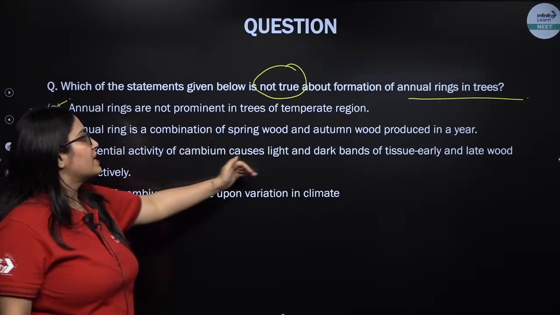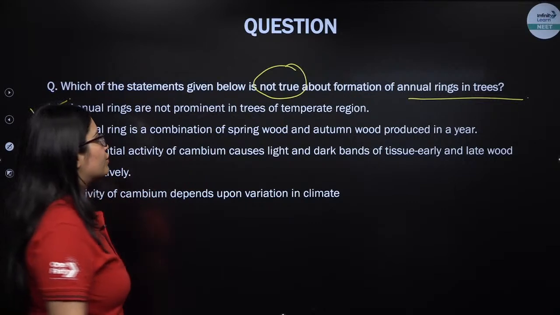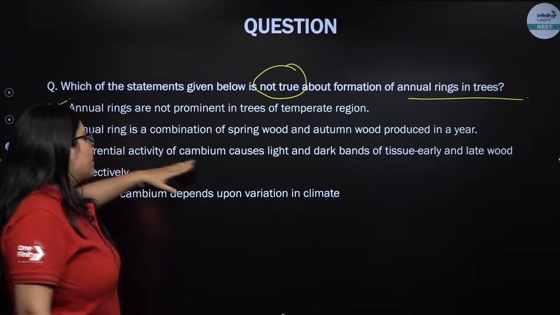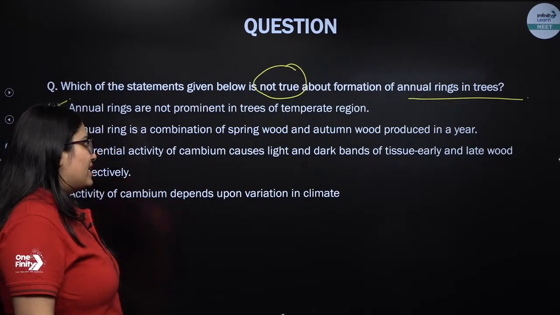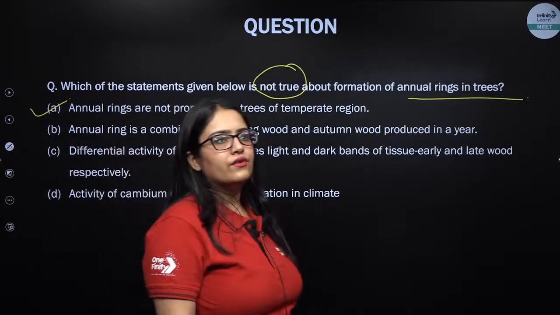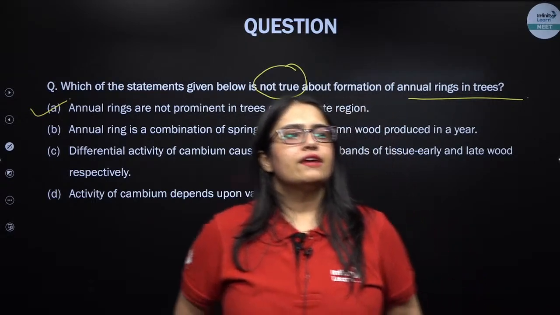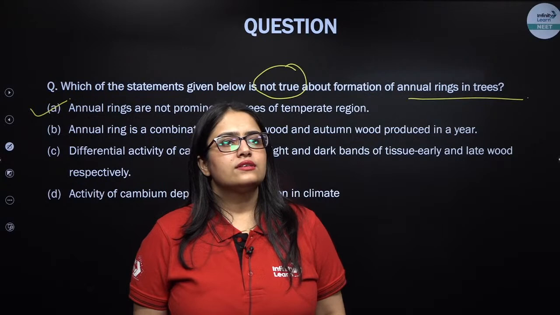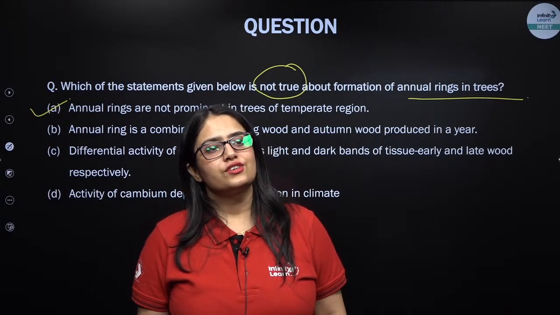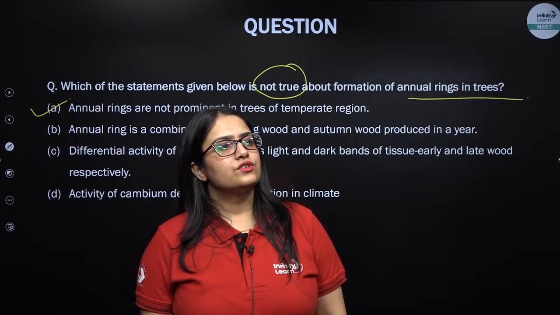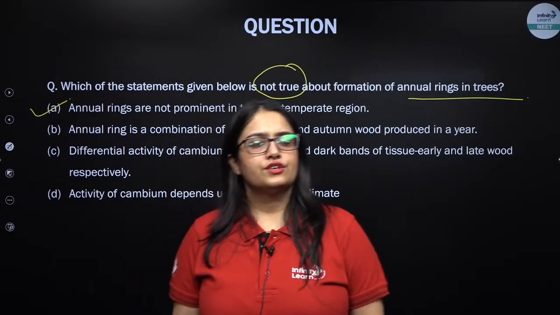Differential activity of cambium causes light and dark bands of tissue, early and late wood. That's right. Activity of cambium depends upon the variation in climate, and hence the formation of annual rings takes place. Is this clear, everybody? Any doubts in this question? Come on, please express yourself in the chat section.